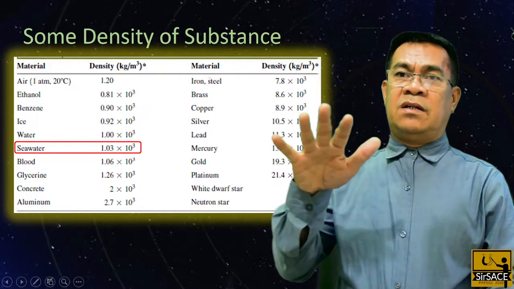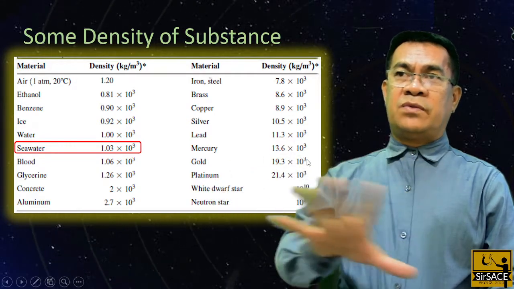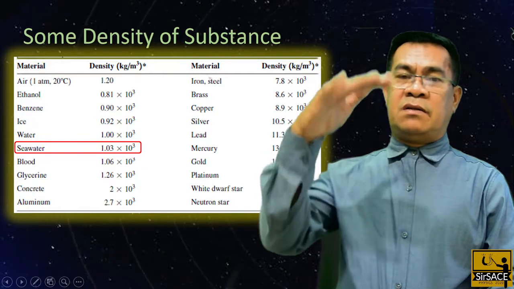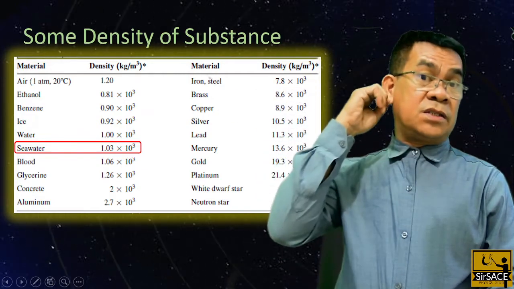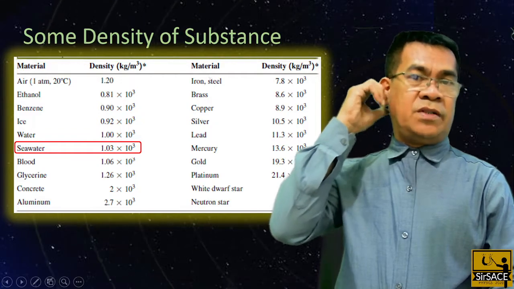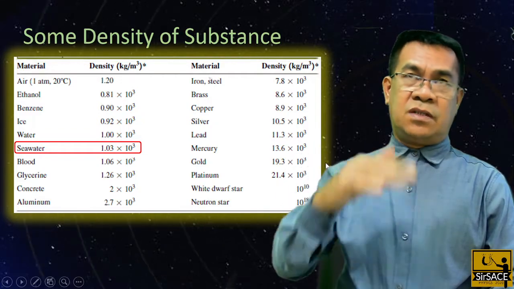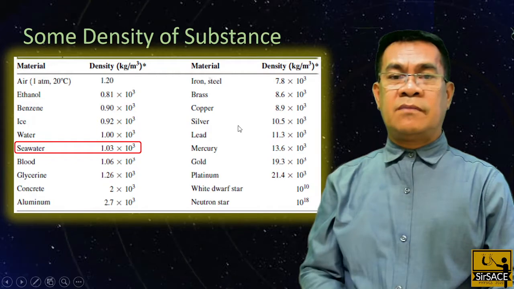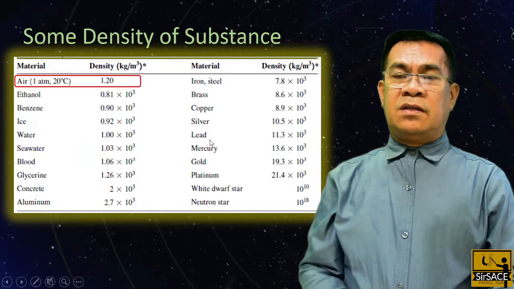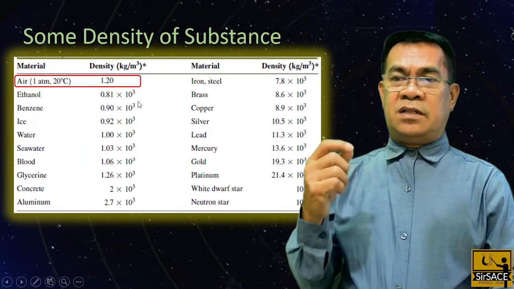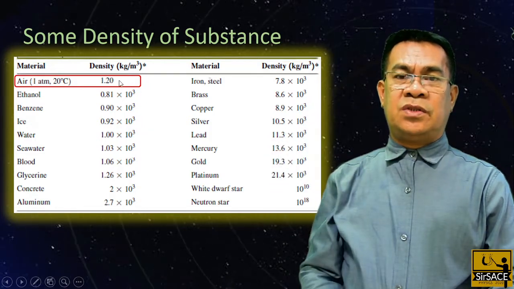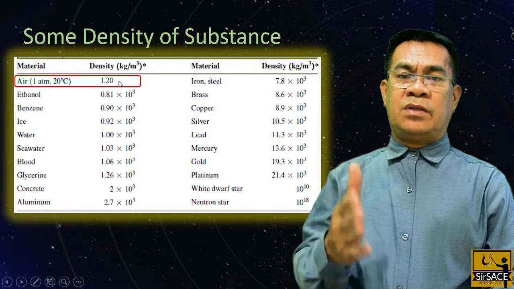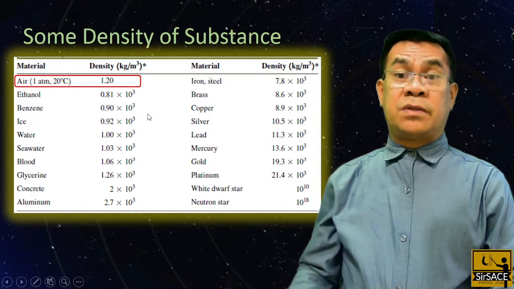So that's why at the Earth's surface we have the stone, then above are air and other particles which are less dense compared to stone, and we have the water and so on and so forth. Remember, air at 1 atm and 20 degrees Celsius has a density of 1.20 kilograms per cubic meter.